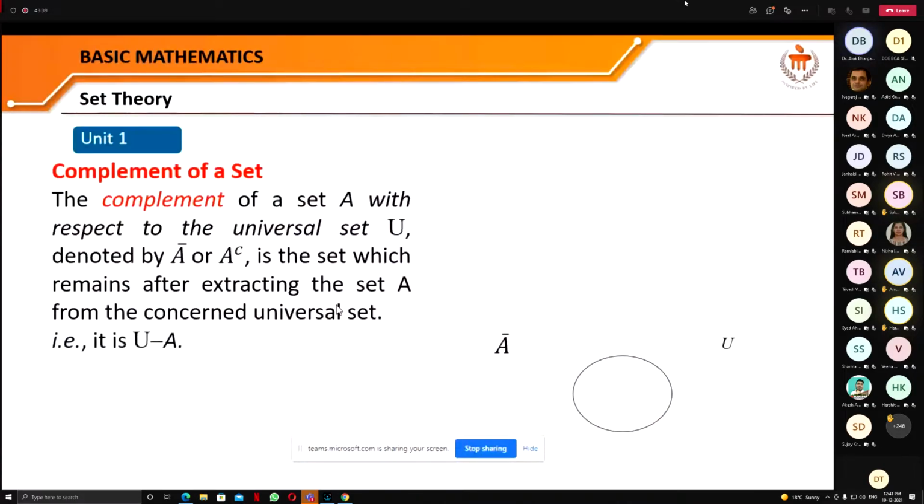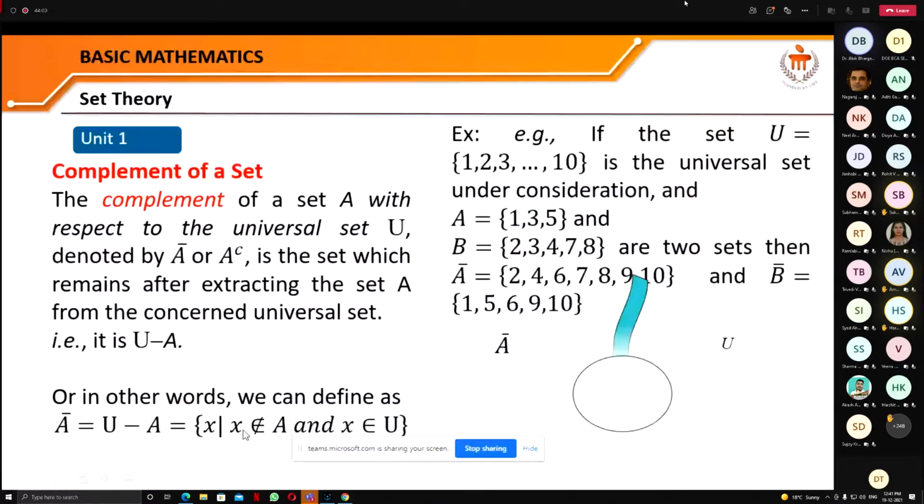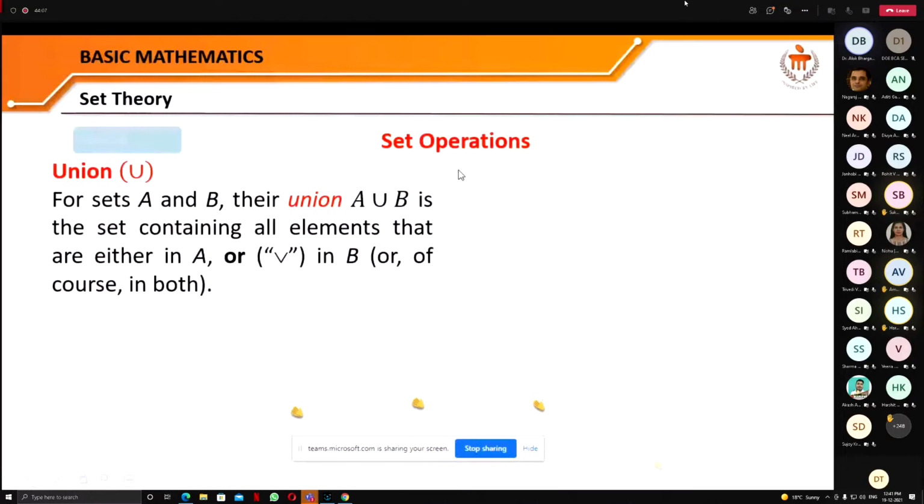So just look here that we can denote it by U minus A also. Or in other words, we can define this complement of A as U minus A, which means all the elements X such that the element X belongs to this universal set, but does not belong to this set A.